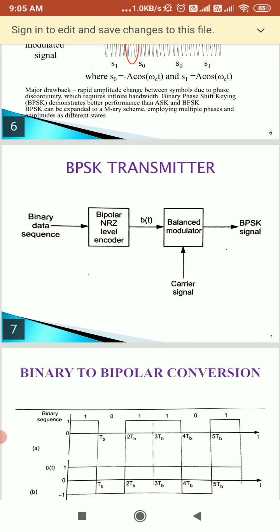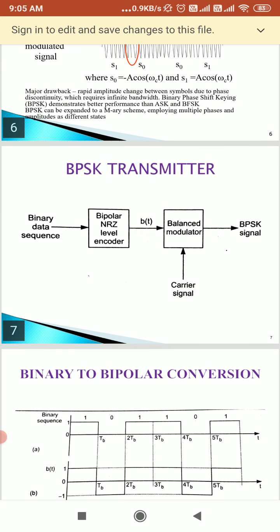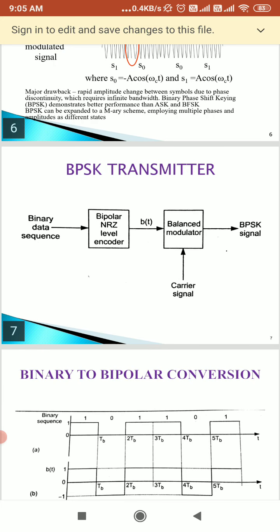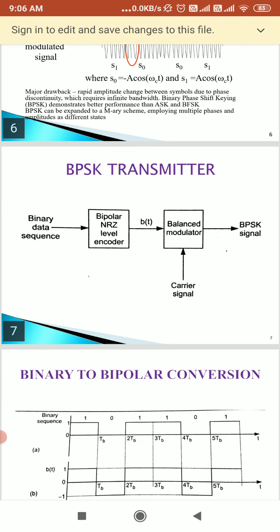If S1 of t equals square root of 2 Ps into cos 2 pi fct, where Ps is the signal power, then S2 of t has a phase difference of 180 degrees or pi with respect to S1 of t. So what equation will we get for S2 of t? We get square root of 2 Ps cos(2 pi fct plus pi).